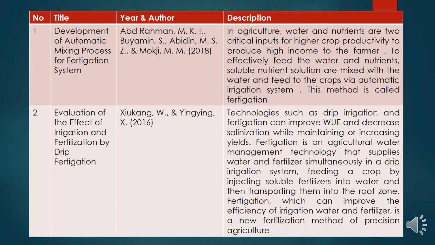Technologies such as drip irrigation and fertigation can improve water efficiency and decrease salinization while maintaining or increasing yield. Fertigation is an agriculture water management technology that supplies water and fertilizer simultaneously in a drip irrigation system, feeding a crop by injecting soluble fertilizer into water and then transporting it into the root zone. Fertigation, which can improve the efficiency of irrigation water and fertilizer, is a new fertilization method of precision agriculture.